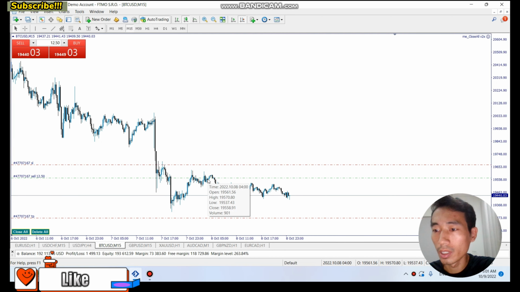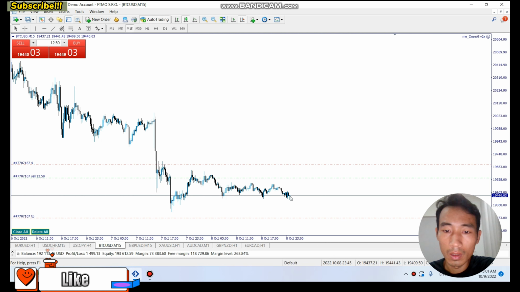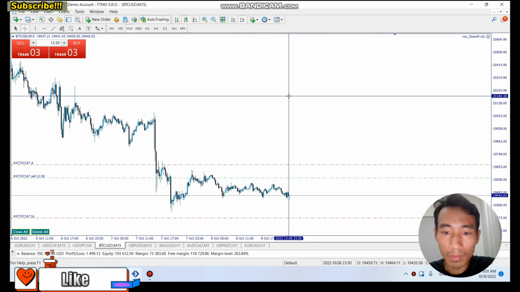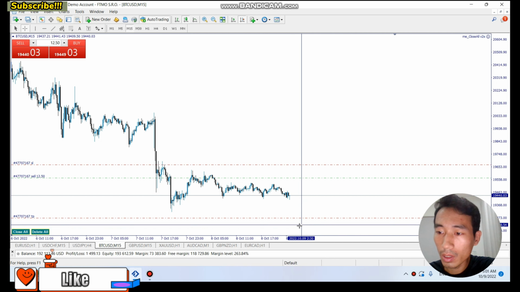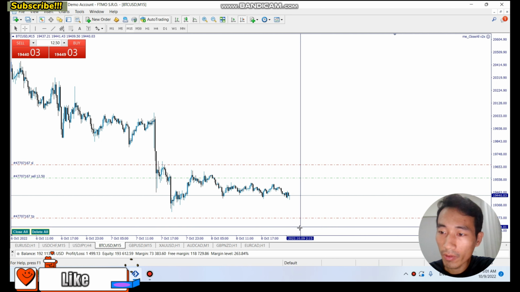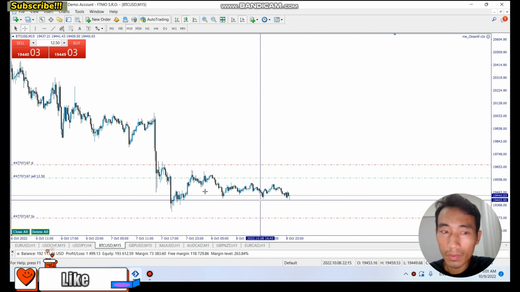So I think you're gonna see the market open on Bitcoin, and price is currently at this level, and it is very near the take profit target just down there.